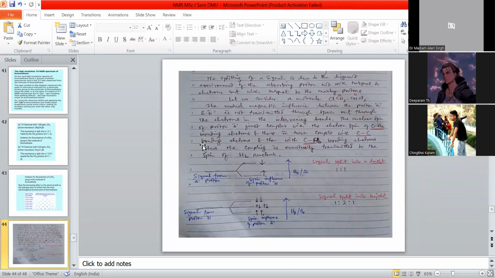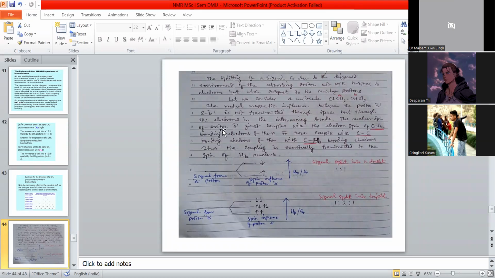The nuclear spin of proton A first couples. This is very important. Listen carefully and repeat when you try learning. The nuclear spin of proton A first couples with the electron spin of the carbon-hydrogen bond present.